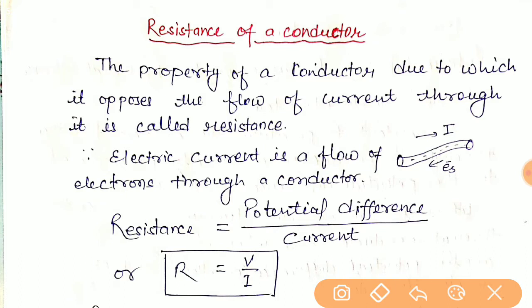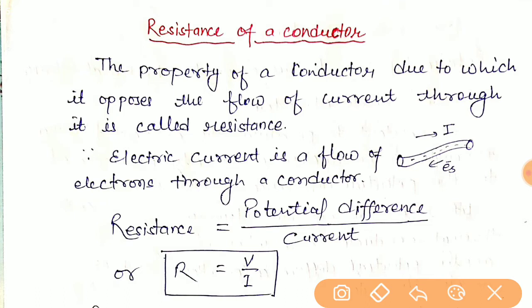Yesterday I explained Ohm's law, which is valid for ohmic circuits and invalid for non-ohmic circuits. All ohmic circuits contain a conductor wire which has an intrinsic property known as resistance. What do we mean by resistance, how does it vary from conductor to conductor, and on which factors does it depend? Let us see.